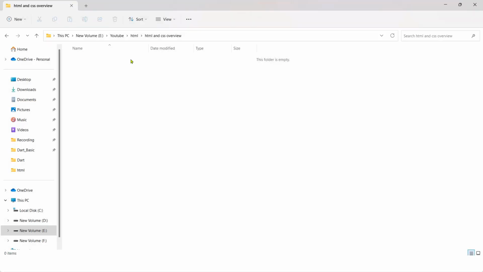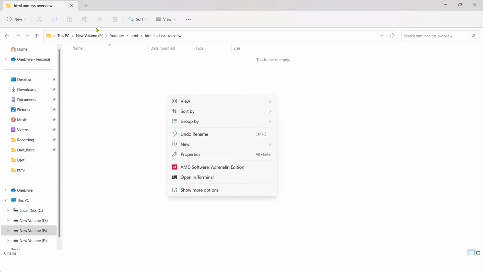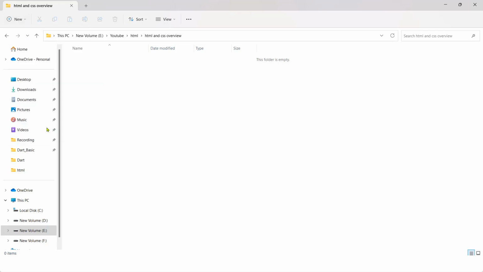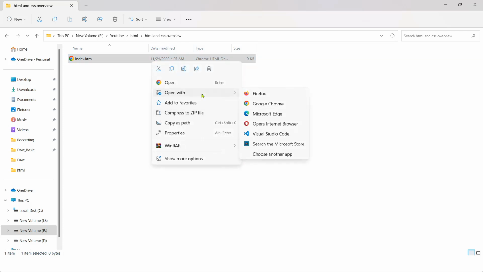Okay, so we'll follow a step by step for everything required to start an HTML and CSS file. As you know, for HTML we need a .html file. So we can actually open this index.html with our Visual Studio Code.